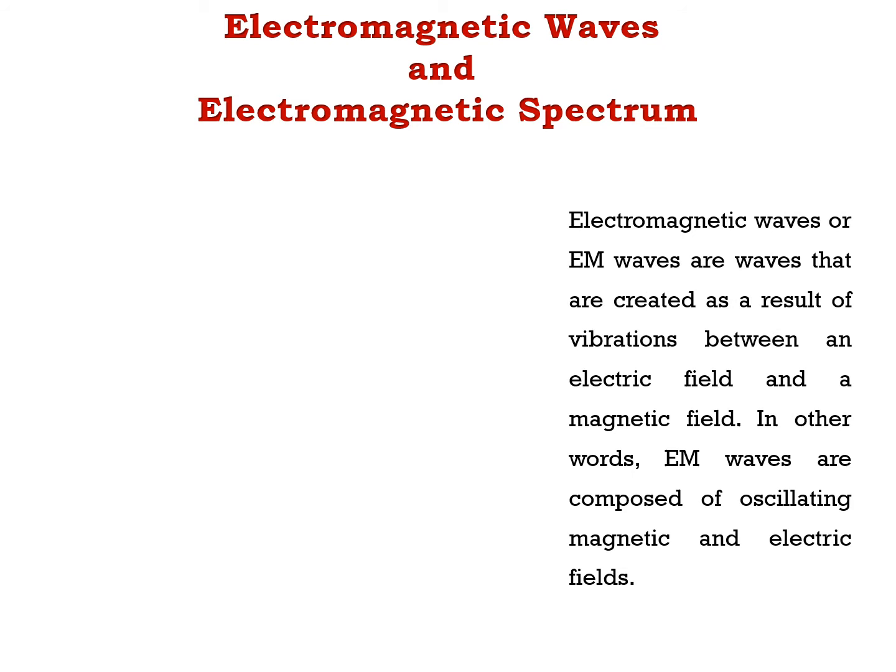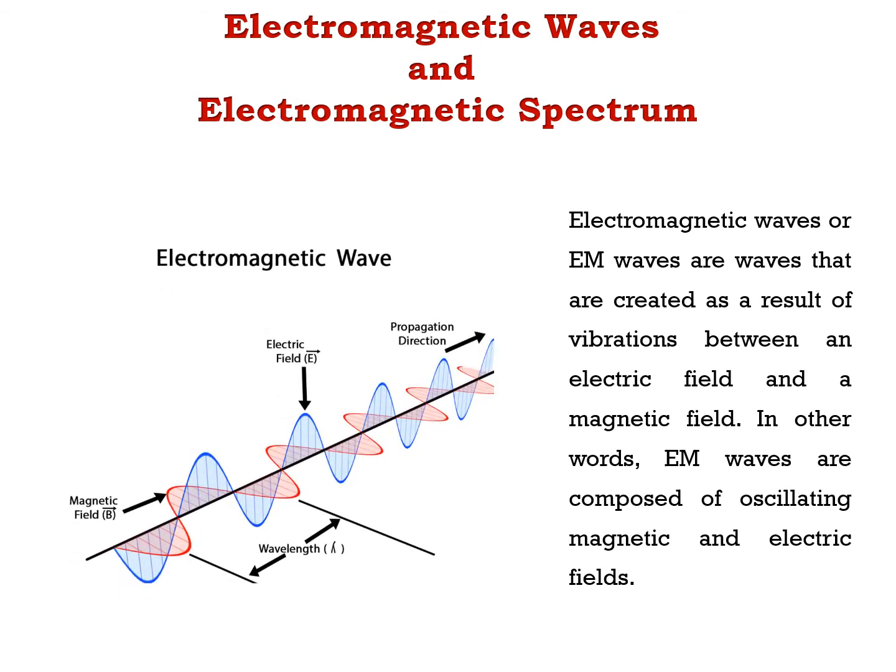Electromagnetic waves, or EM waves, are waves created as a result of vibrations between an electric field and a magnetic field. In other words, EM waves are composed of oscillating electric and magnetic fields. Here you can see an electromagnetic wave having a magnetic field component and an electric field component. Both components are perpendicular to each other and also perpendicular to the direction of propagation. This electromagnetic wave is represented with wavelength, frequency and velocity.